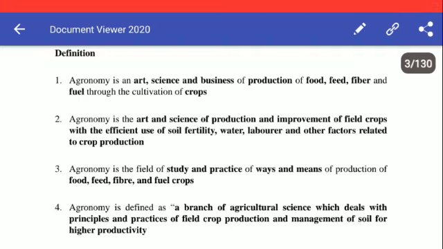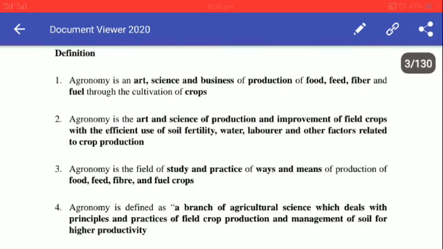Here the food is the food for the human being, feed is the food for the animals, fish and chickens, and the fiber is the thread-like material that is used for manufacturing of the clothes. Similarly, the fuel is what we burn in the vehicles, and also fuel wood that is produced from the different crops like the cotton.